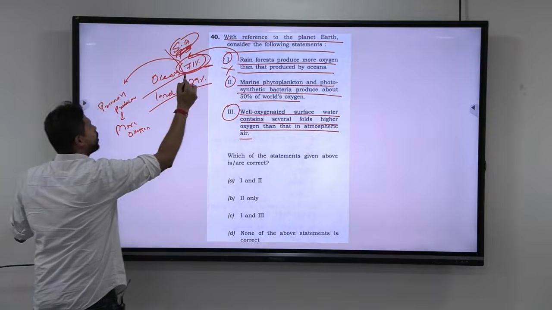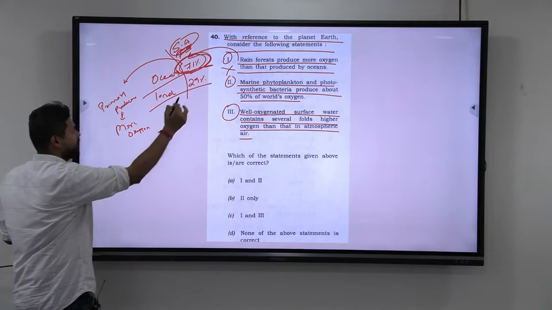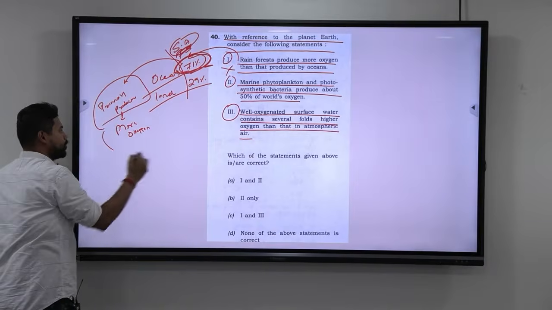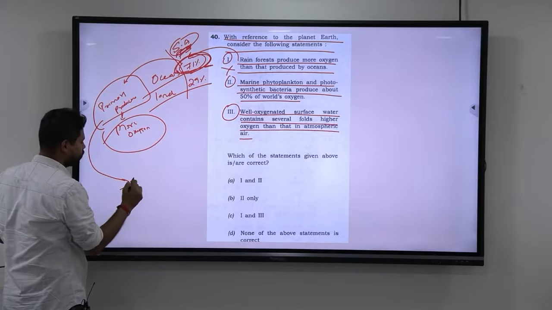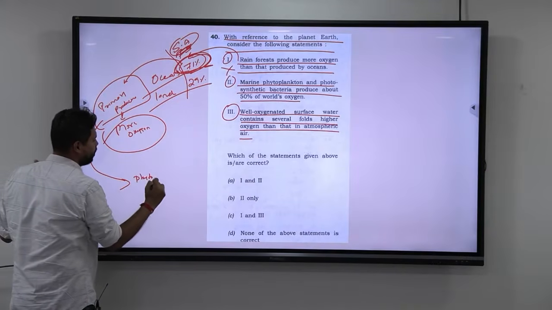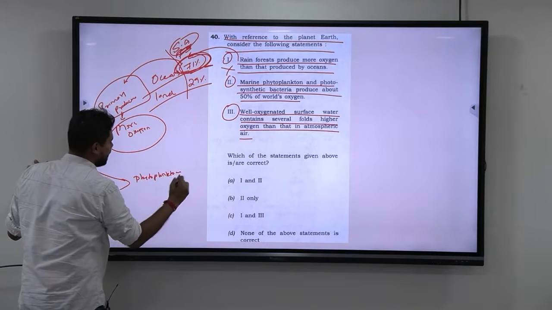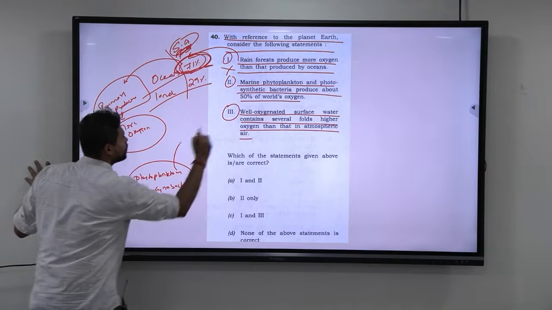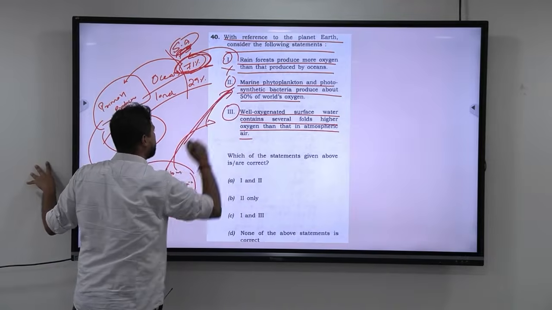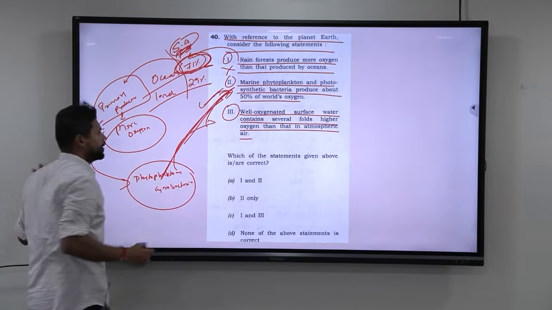If oceans occupy 71% of the surface area and their primary producers are producing more oxygen, who are their primary producers? The primary producers of oceans are nothing but phytoplanktons and cyanobacteria. So automatically, look at this, the second statement becomes correct.